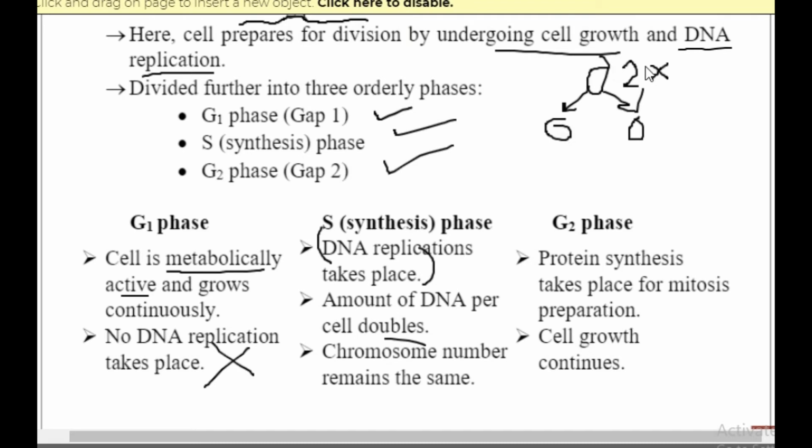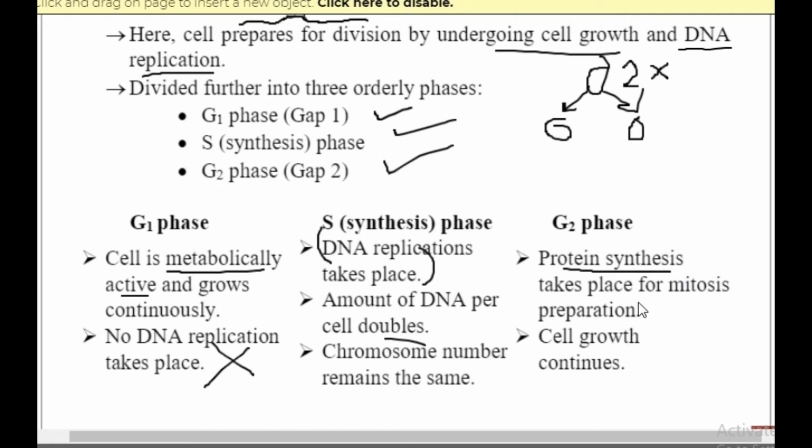So it will divide. So all this throughout, as I was telling you, G1 phase, at the starting of the interphase, we thought that it was actually sitting quietly, but no, it was actually preparing. It was doubling its constituents inside. Now coming to the G2 phase, G2 is something where protein synthesis will be taking place. Okay, protein synthesis, as I told you, for one round of DNA replication, there are around 20 complexes of ribosomes that are required, and it is very important to understand that protein synthesis is a crucial step for mitosis preparation.